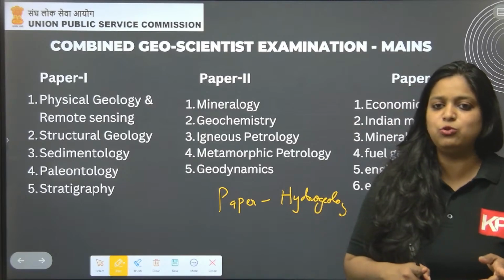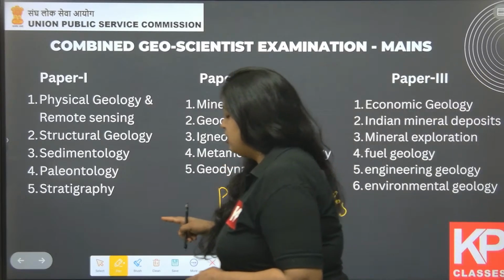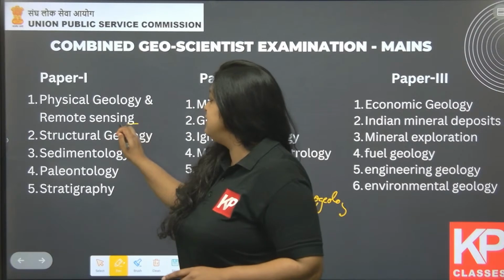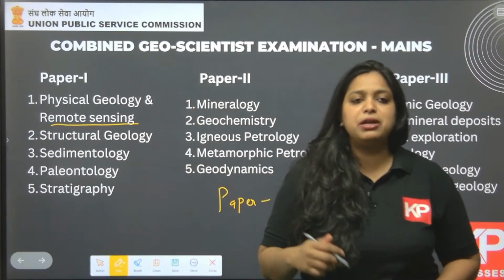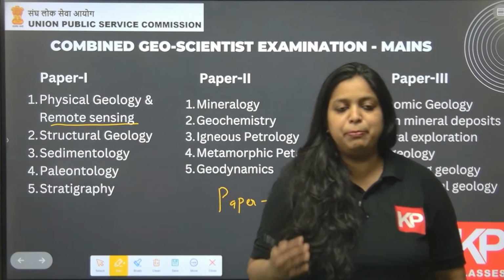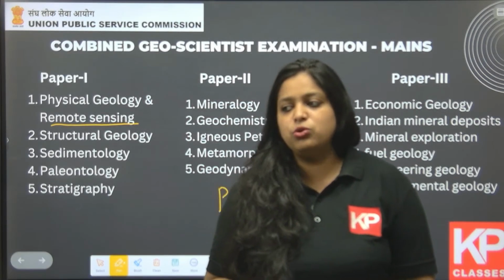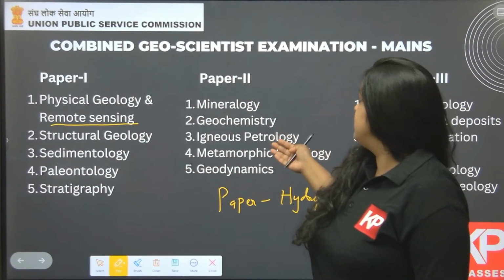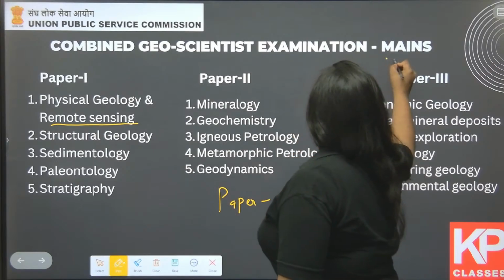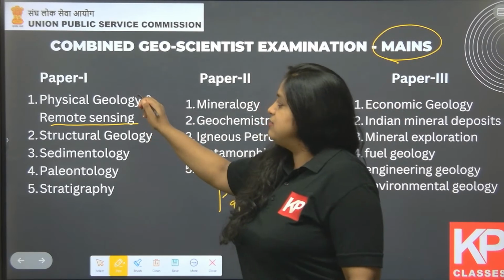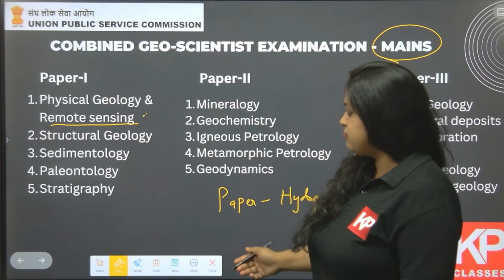You might have noticed that remote sensing is not included in the prelims section of the GSI paper; in paper 2 of the preliminary there is no remote sensing. But in the descriptive mains examination, remote sensing is included in paper 1.